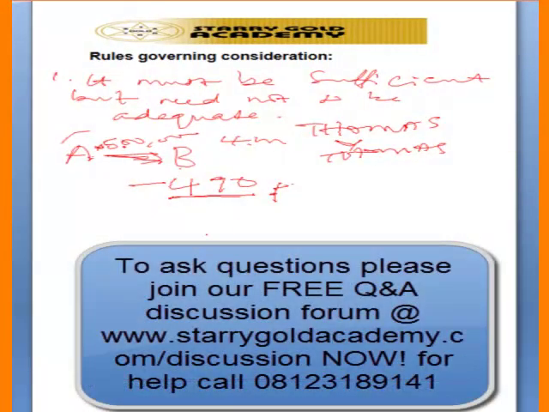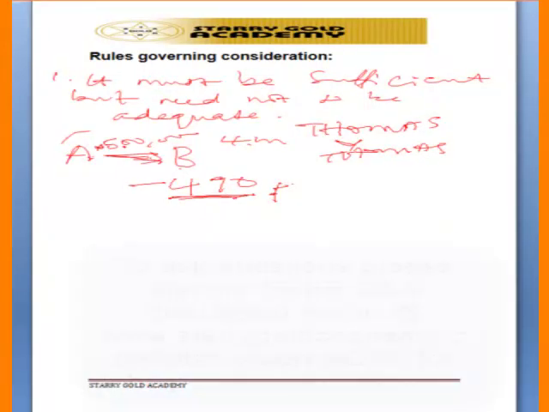So if that is their new agreement, then this 490,000 will now be sufficient consideration. And that is what we call payment of a lesser sum. This one is lesser than 500,000. Payment of a lesser sum is not a sufficient consideration, but may at the same time become sufficient consideration where parties agree. Okay.